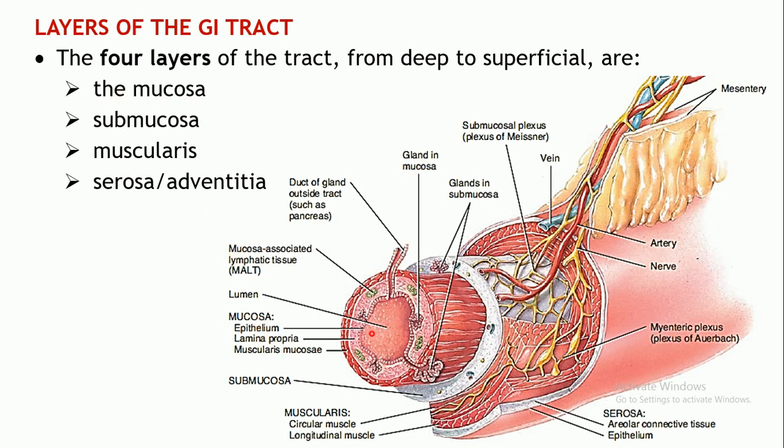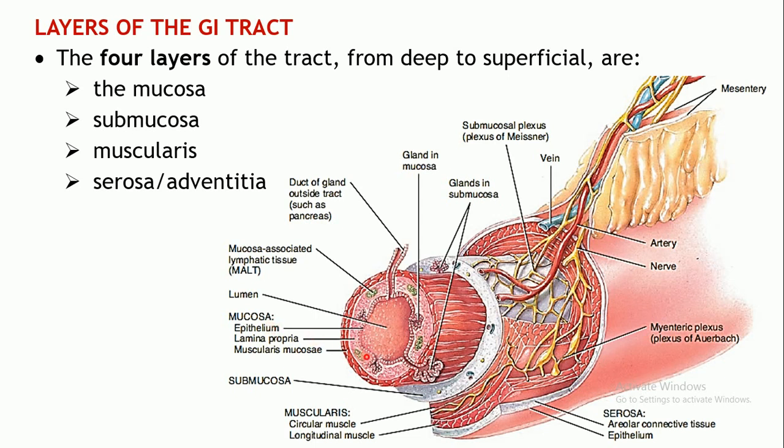This is the one. They have shown the sections so that every detail of each and every layer is visible. So this particular part shows you the innermost layer of the gastrointestinal tract, that is known as the mucosa. Now basically this mucosa comprises 3 layers.